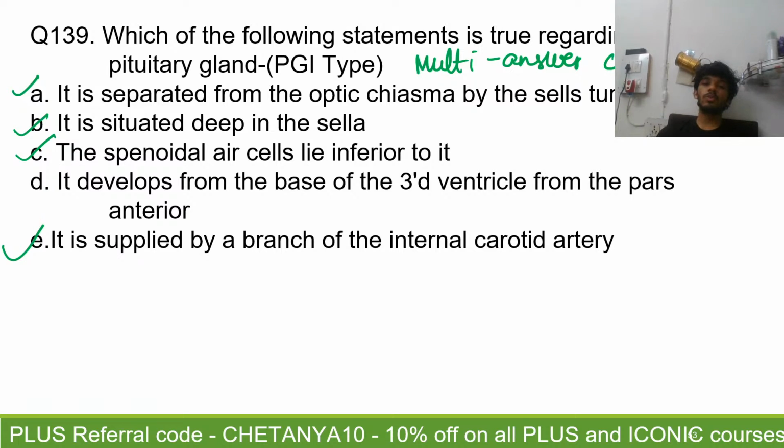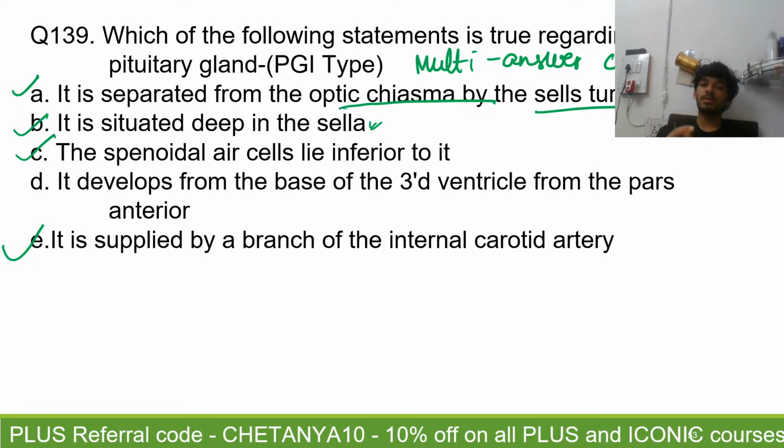Now tell me what is wrong with statement number D first. Okay. So see, pituitary gland, it is separated from the optic chiasma by the sella turcica. That's true. And it is situated deep in the sella. That is where you will have its location. And the sphenoidal air cells are present inferior to it. And there is a significance of that. That is why you are able to perform a transsphenoidal hypophysectomy. You can approach the pituitary for a surgical operation via the sphenoidal air sinus, by inserting a probe inside.